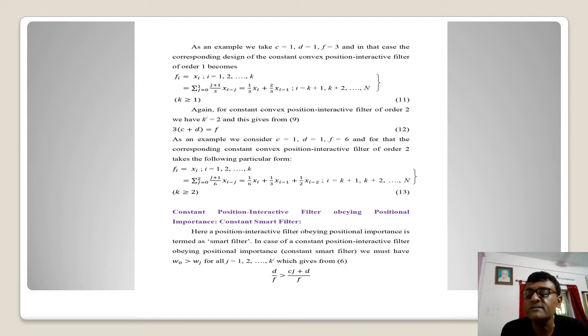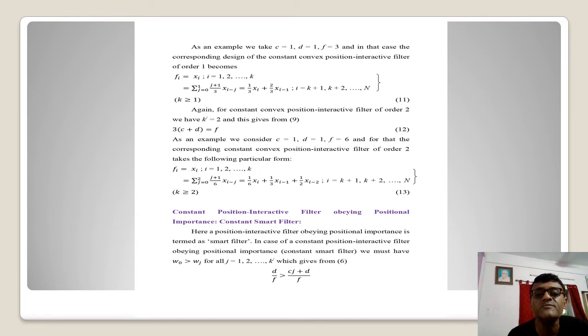And just for an example, in this order 1, let me take C as 1, D as 1 and F as 3. We have these results coming very quickly. This is equation 11, which comes as a demonstration of the result of the design of the filter in this aspect. Now, for a constant convex position interactive filter of order 2, in a similar manner, I have to take k prime equal to 2. And this is going to give us the value.